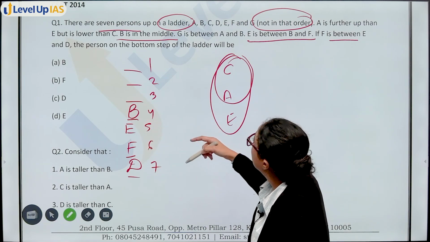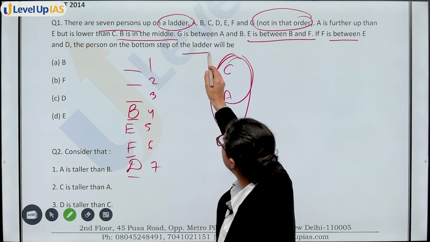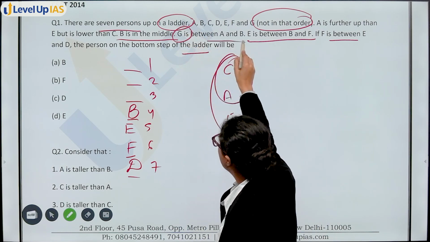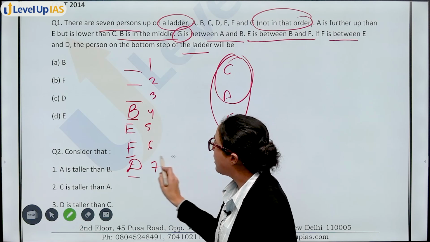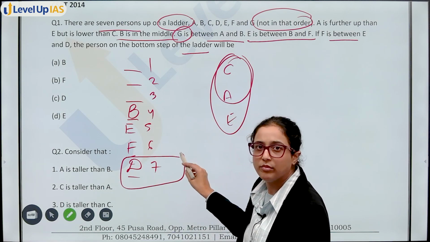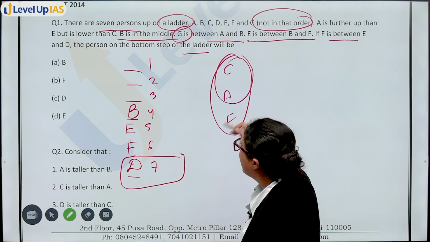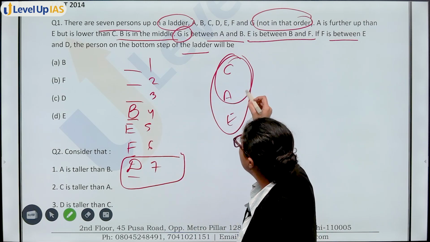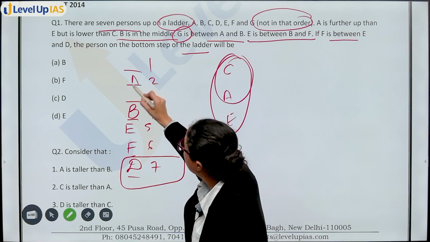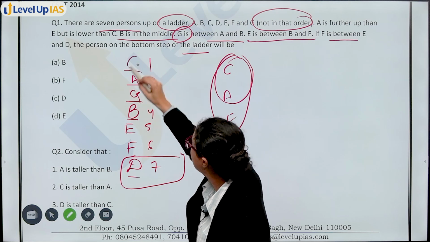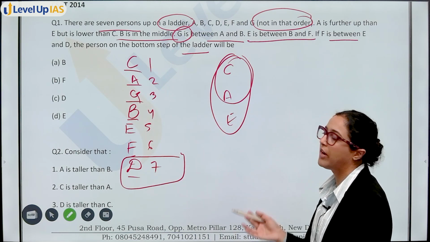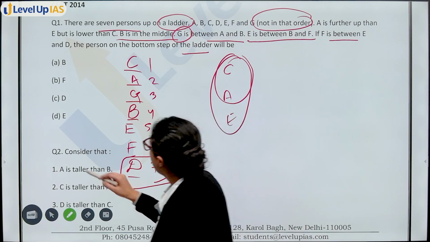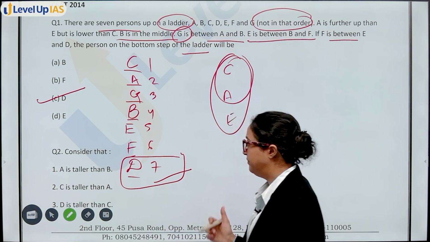Then you know the person on the bottom step of the ladder. This is the question. You also know G is between A and B. You can find out the answer from this much information only, but just to make the answer complete, G is between A and B. So A will be here, G will be here and C will be here. This will be your final arrangement. The person on the bottom step will be option C, D.